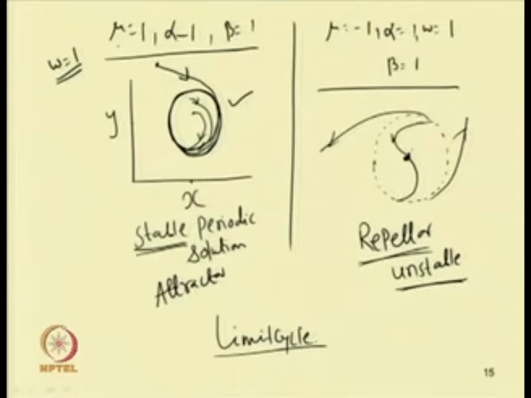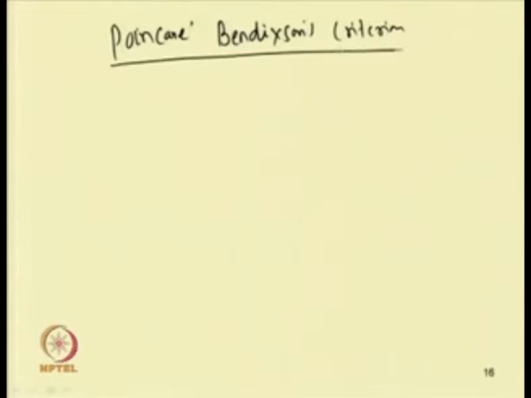The existence of the limit cycle can be studied by the Poincare-Bendixson criterion. According to this criterion, it is applicable only for two dimensional planar autonomous systems.